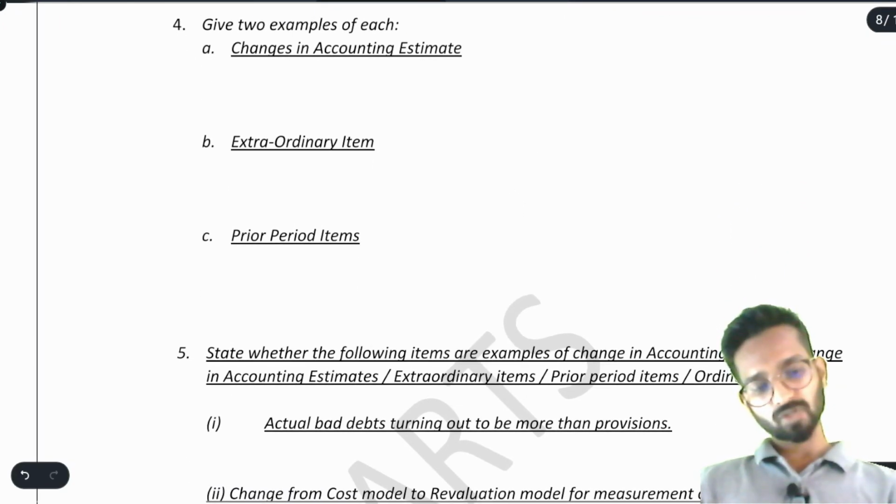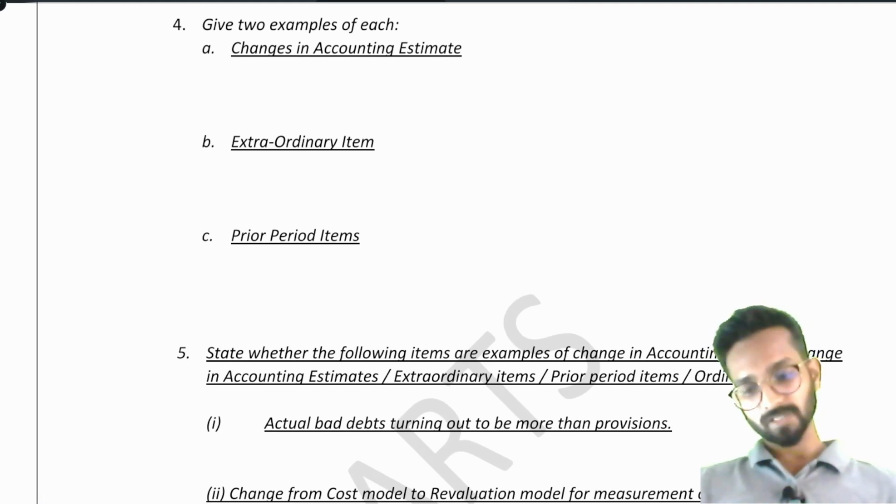Okay. Then we have here question number 4. Give 2 examples of each. First is change in accounting estimate. Okay, now think. What is change in accounting estimate?